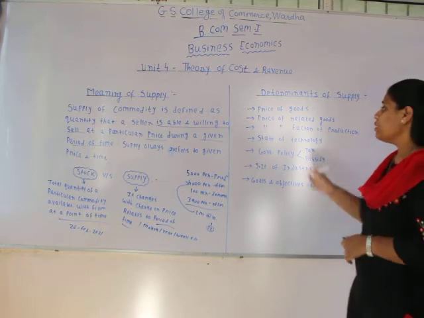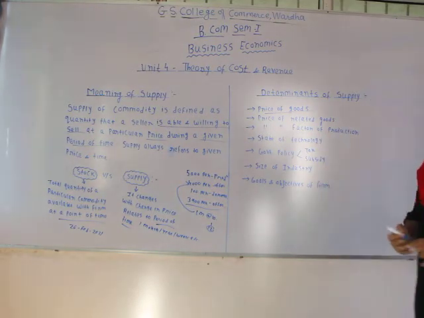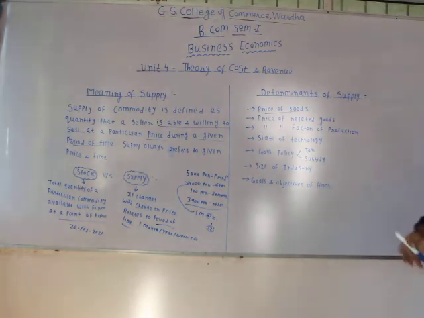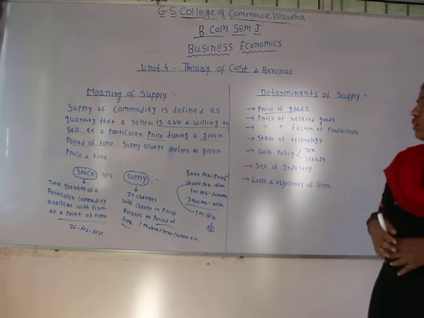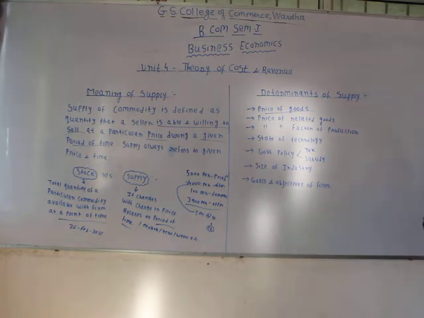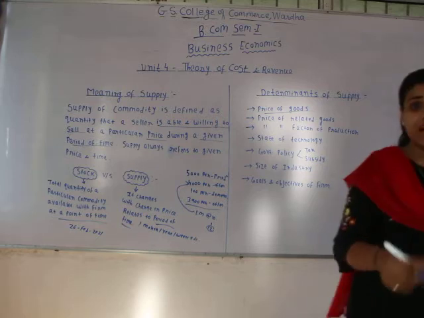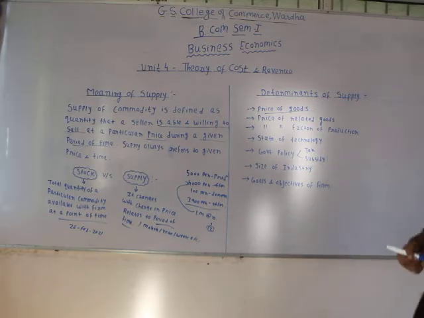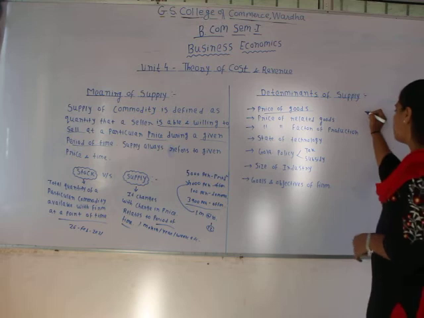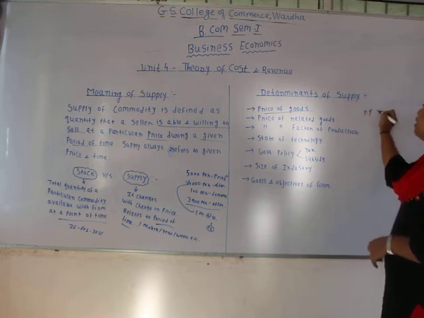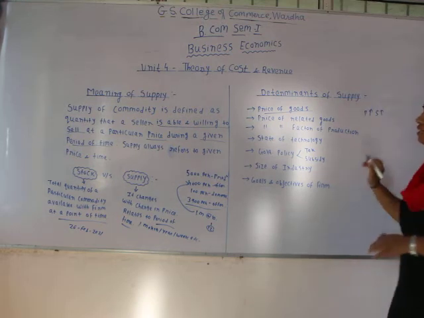First one over here is price of goods. Price of goods means the price of that good which is in question, which is under consideration. Okay, so there is a direct relationship between price and supply. When the price of goods increases in the market, supply also increases in the market.